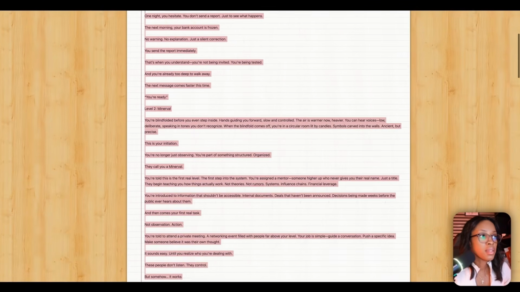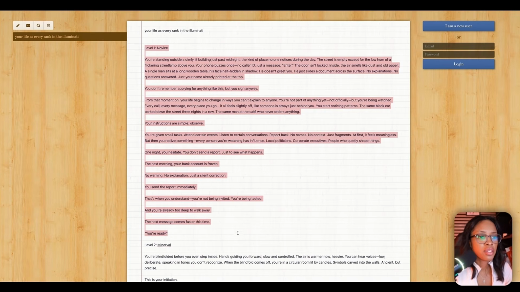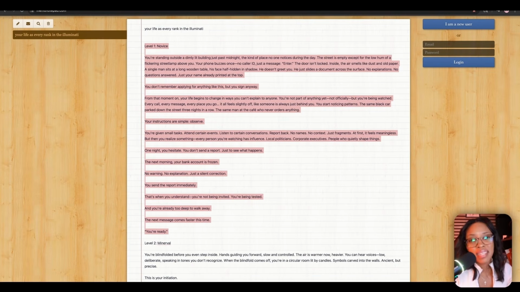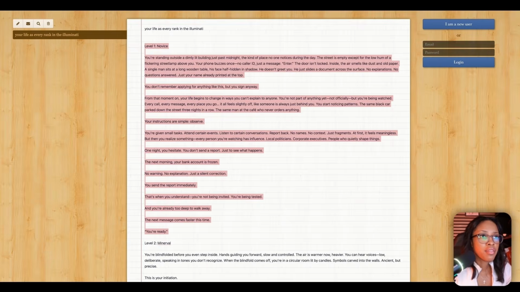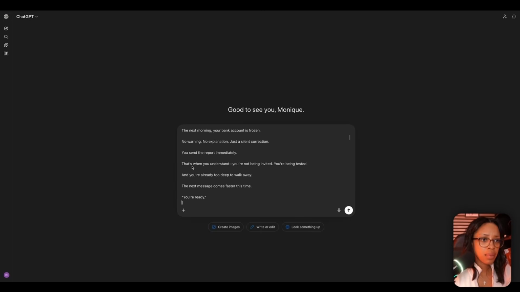So I'll go here where I have my script. I'm going to copy it. And actually, for the sake of this, I am just going to copy the first section. Sometimes doing it by section is better, but I'm just going to copy the first section of my script, and then I'm going to paste this in.